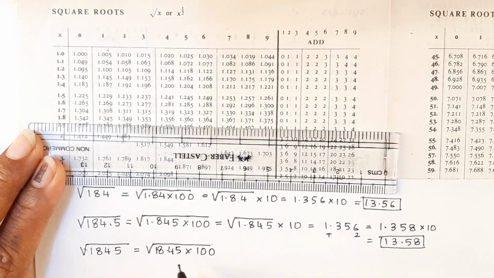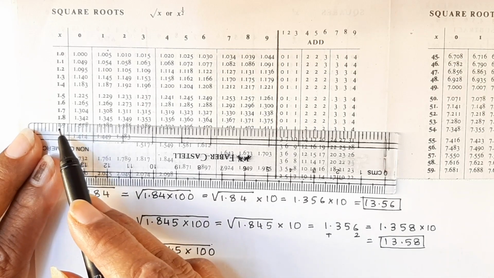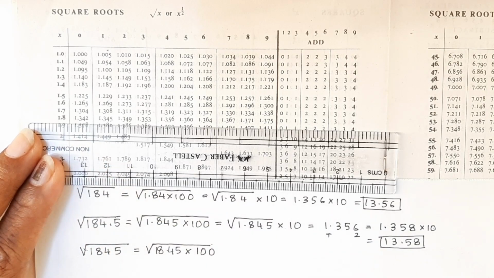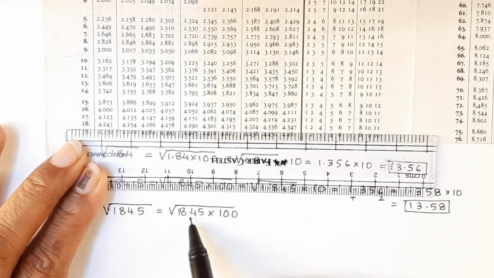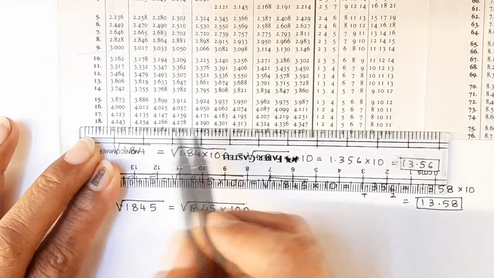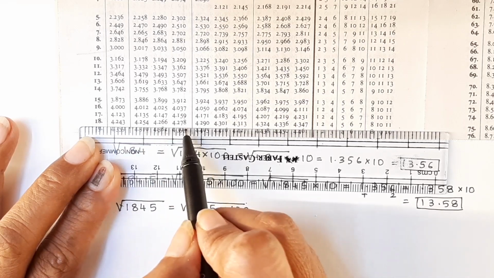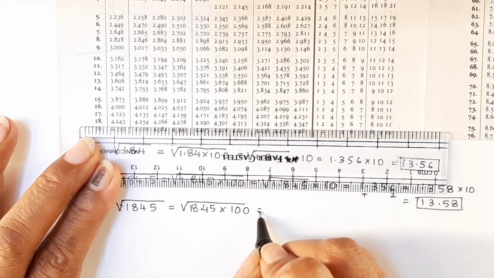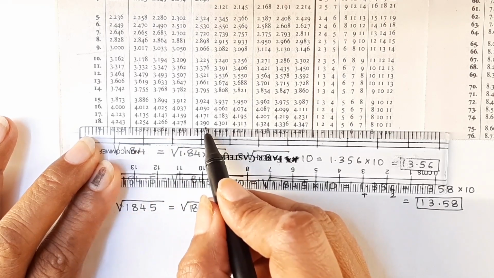Isn't that right? So 18.45, which means I have to come not to 1.8, but I have to go to number 18. Now this is number 18. So we will go to 18.4. So we will come under the 4th column. This is 0 column, 1, 2, 3, 4. So which number do we get here? Under the 4th column, this is 3 and then this is 4.